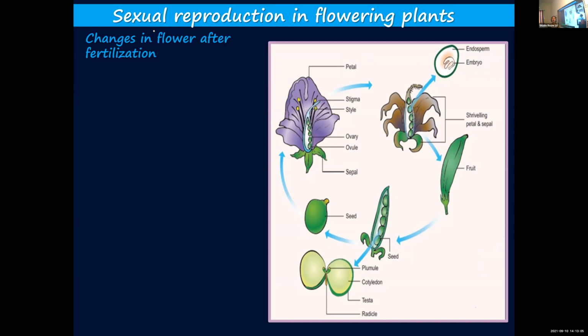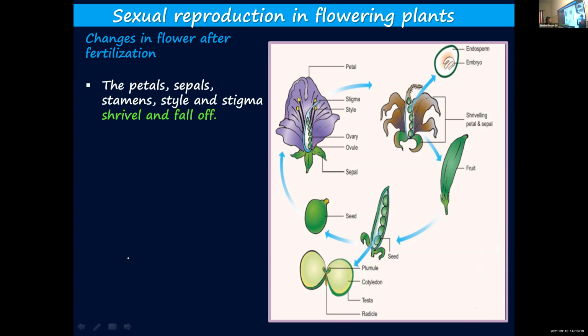You know that the flower is the reproductive part of the plant and fertilization takes place inside the flower. To be specific, fertilization happens inside the ovule, inside the embryo sac. Once fertilization is completed, the petals, sepals, and stamens, so the male part, then petal and sepal, the first 3 whorls, will completely disappear.